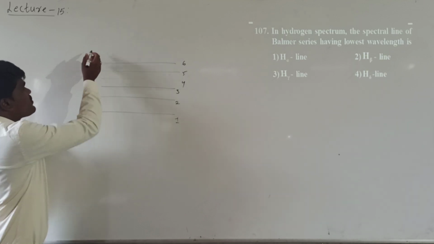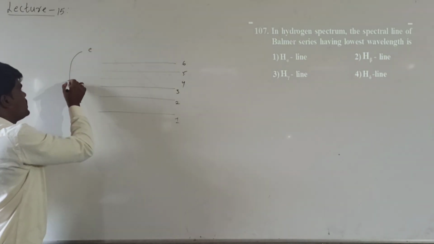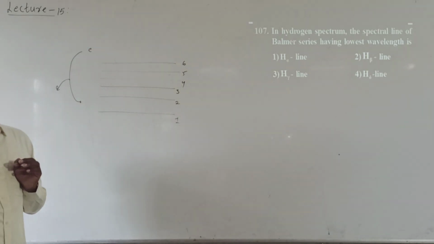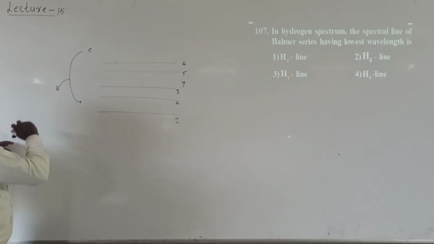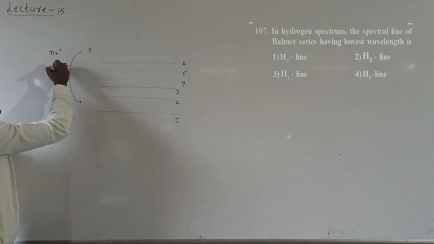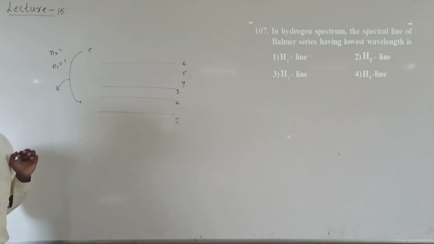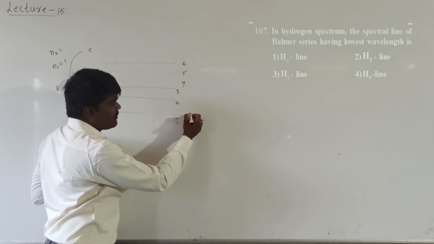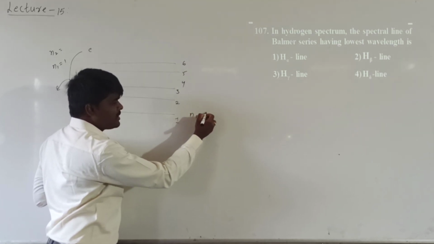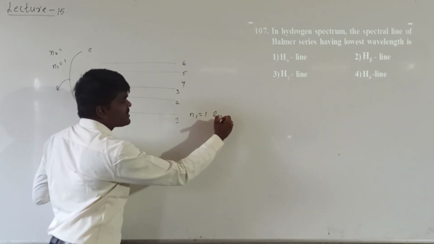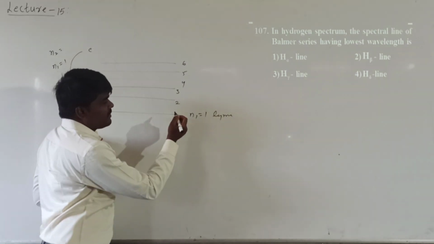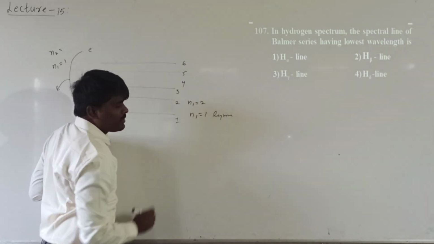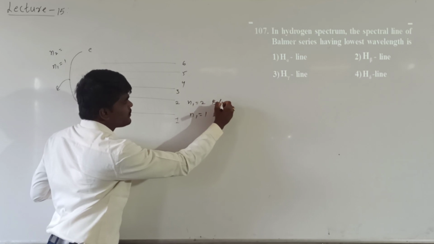Whenever an electron comes from a higher energy level to a lower energy level, it emits certain radiation, right? The higher energy level is considered as N2 and the lower energy level is considered as N1. If the electron is coming from a higher energy level to the first level, if N1 is equal to 1, we call it Lyman series. If N1 is equal to 2, then we call it Balmer series.